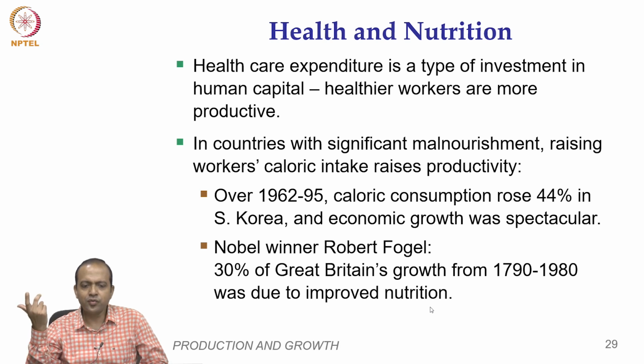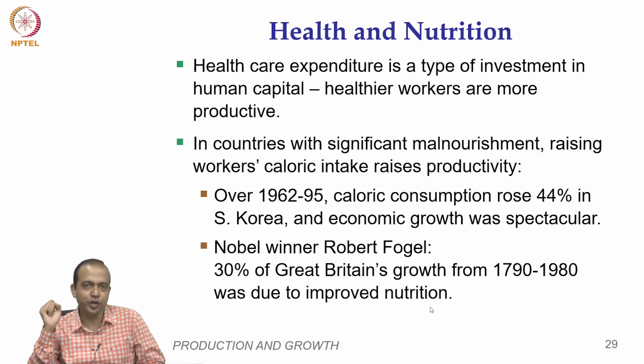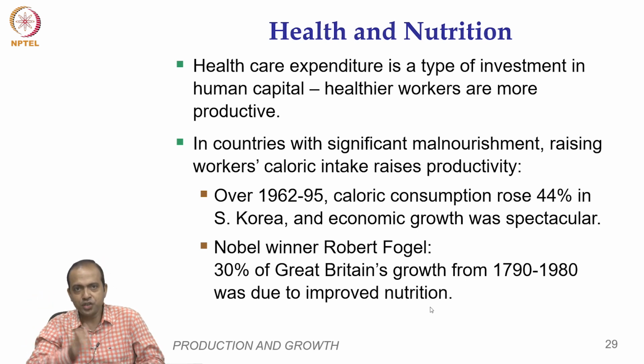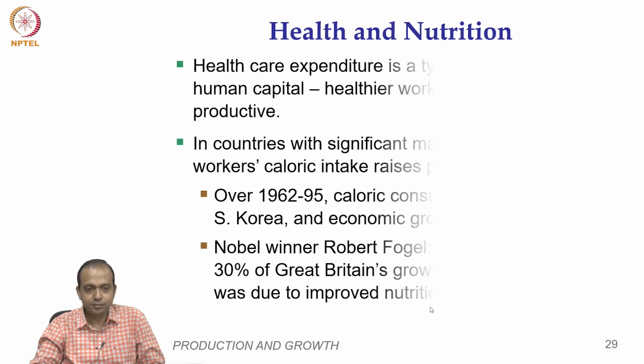Nobel winner Robert Fogel showed that 30% of Great Britain's growth between 1790 to 1980 was due to improved nutrition. Nutrition is very important. So, public policies should be directed to improve the health and nutrition of the population, right?